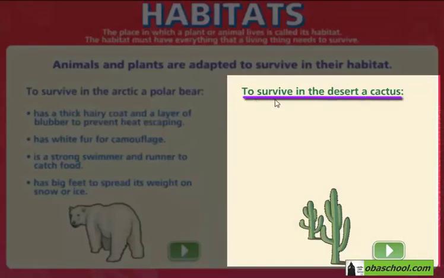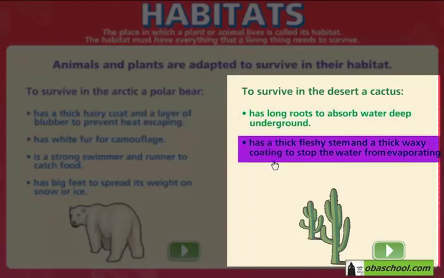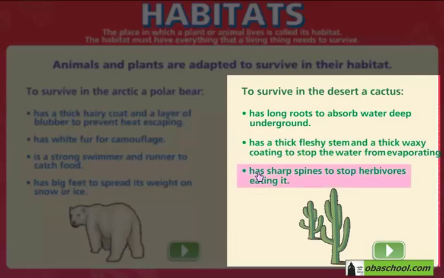Now let's take the example of a plant. For a cactus to survive in the desert, it has long roots so it can absorb water that is very deep underground. It also has a thick, fleshy stem with a thick, waxy coating to prevent water inside the stem from evaporating in the very high temperatures. It has sharp spines to protect itself from herbivores which will want to eat it.